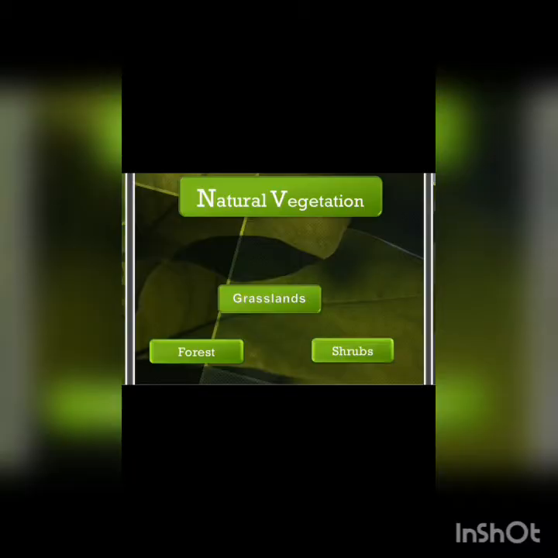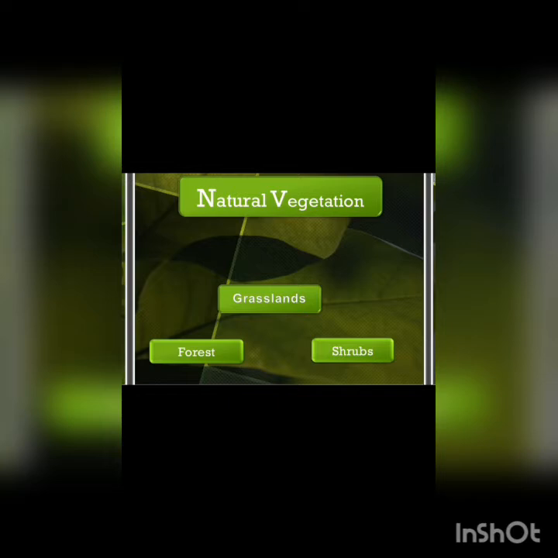Children, the natural vegetation can be generally classified into three, which are the forest, grasslands and shrubs. Forests grow where temperature and rainfall are plentiful to support a tree cover. Depending upon these factors, dense and open forests are grown.